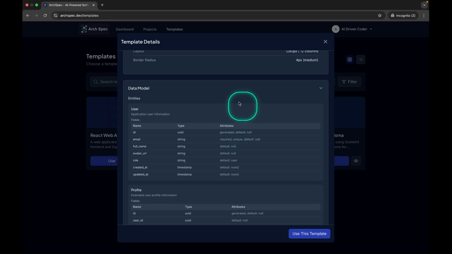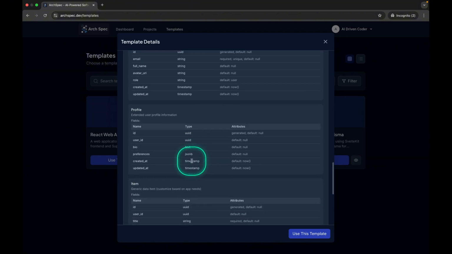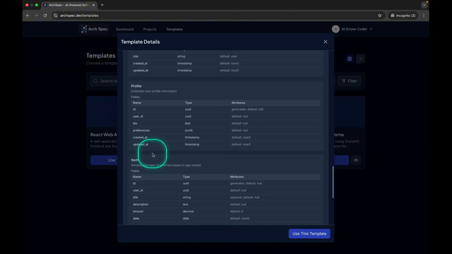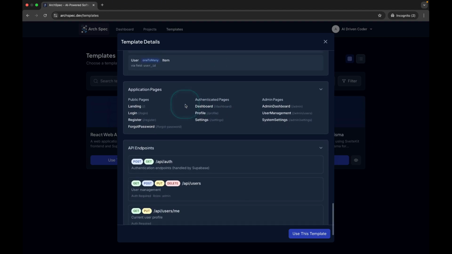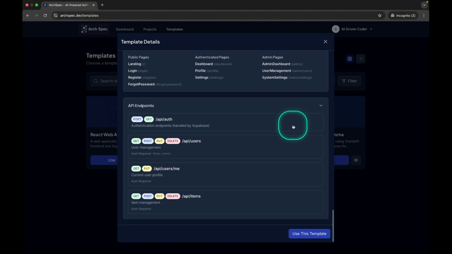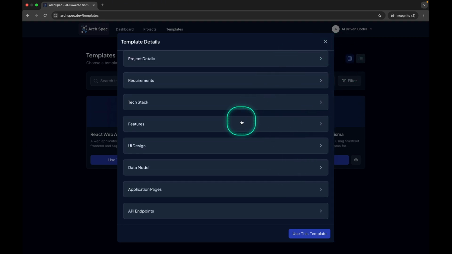One important section is the data model where we define our entities. In this case, we have user, profile, and item as a general data model for this template, as well as application pages. The pages are divided into public pages like landing, login, register, and forgot password, authenticated pages like dashboard, profile, and settings, and admin pages, including admin dashboard, user management, and system settings. We also have the API endpoints for the backend. We can collapse each section to see which part we want to explore more.